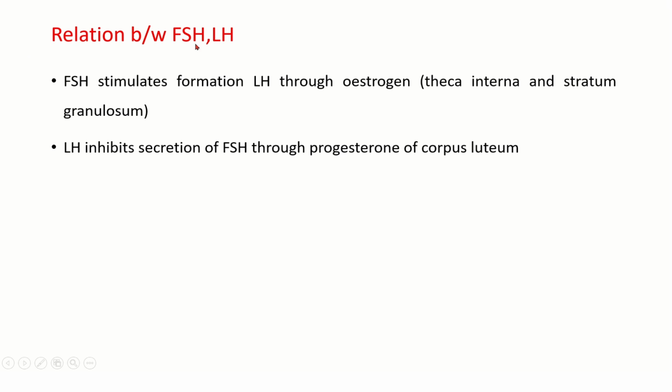So now, what is the relationship here between FSH and LH? FSH will stimulate formation of LH through estrogen, which is secreted by theca interna and stratum granulosum, and LH will inhibit the follicle stimulating hormone through progesterone of corpus luteum, so that further follicles will not mature if there is fertilization.